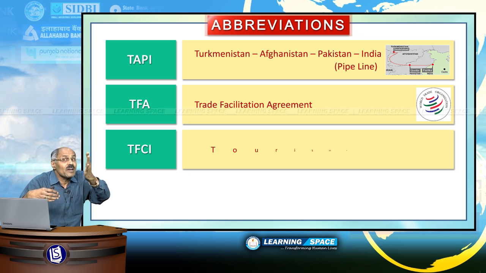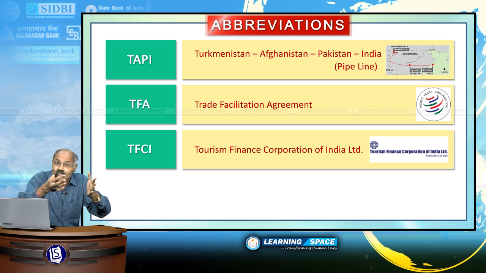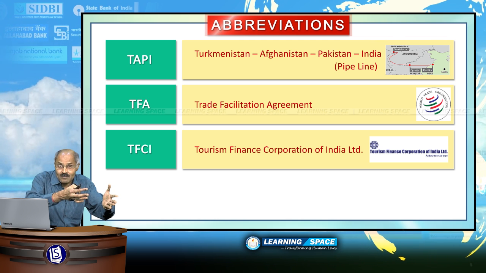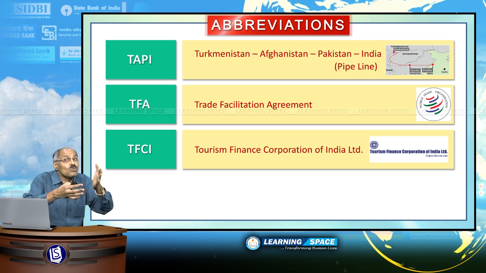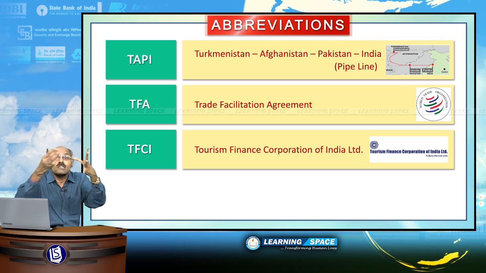TFCI, this is Tourism Finance Corporation of India. It is the sectoral development finance institution, and TFCI is Tourism Finance Corporation of India. It is basically to finance tourism projects.